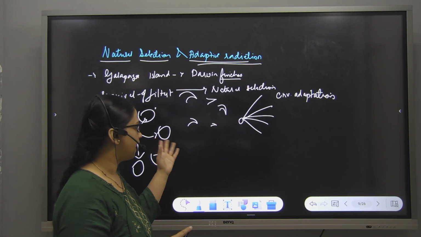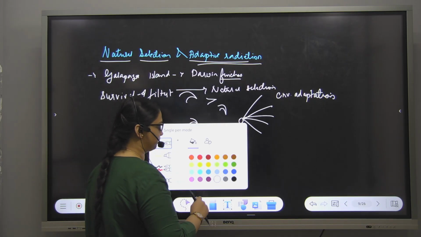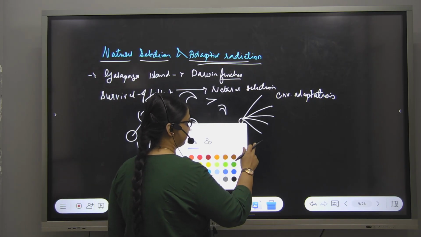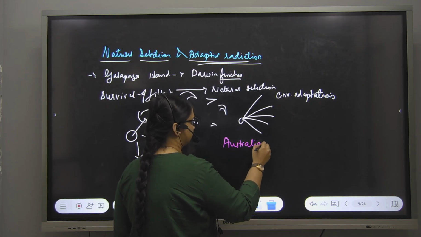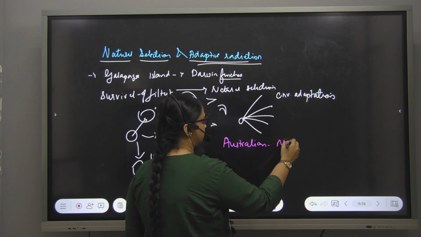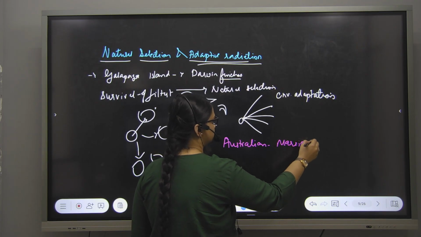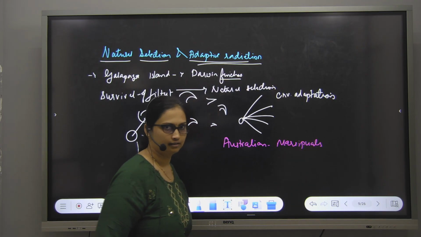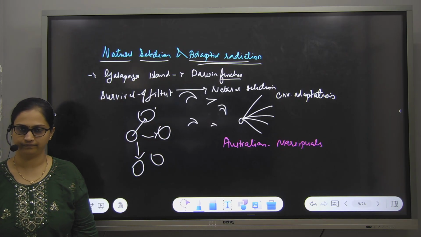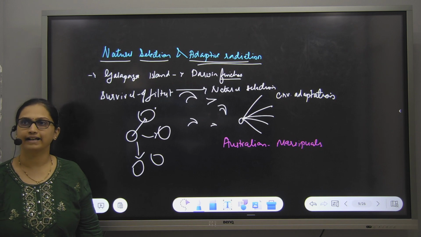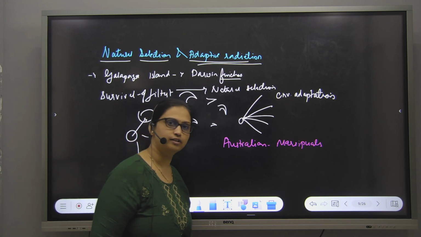Okay, so like this, there is one more example of Australian marsupials. What is Australian marsupials? Anybody knows? It's a diagram.